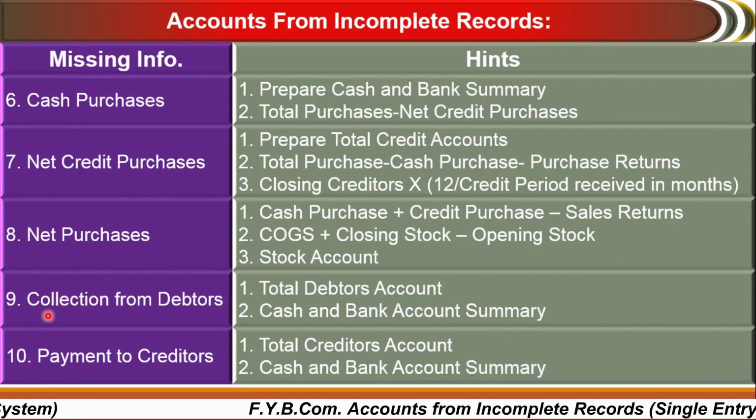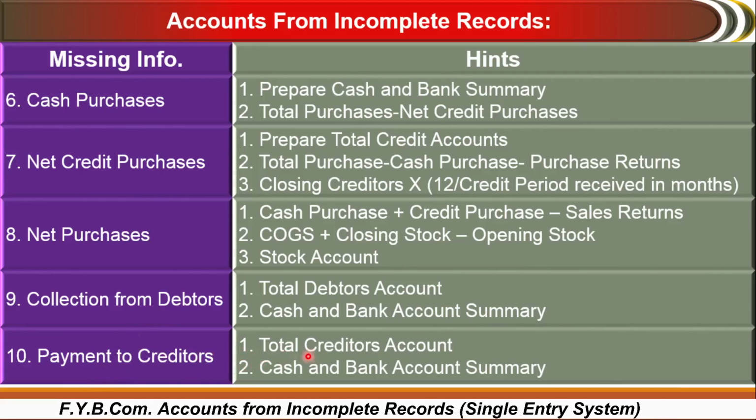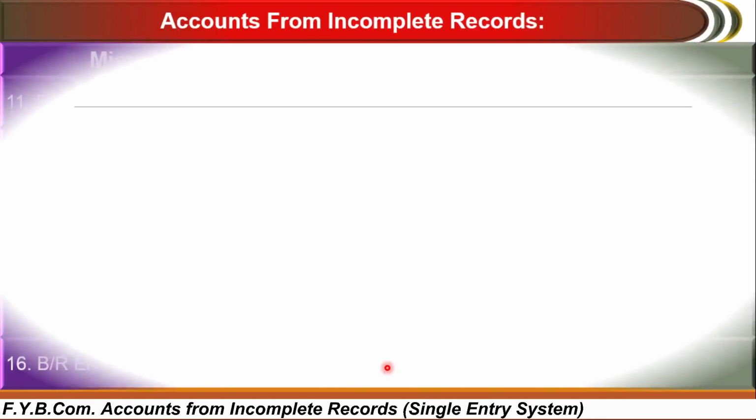Next, missing information you can calculate through collection from debtors. So total debtors account, as well as you have to prepare the cash or bank summary, through which you can find out the collection from debtors, that is how much amount you have received from the debtors. Next one is payment to creditors, where you can calculate it from the total creditors account as well as cash and bank account summary.